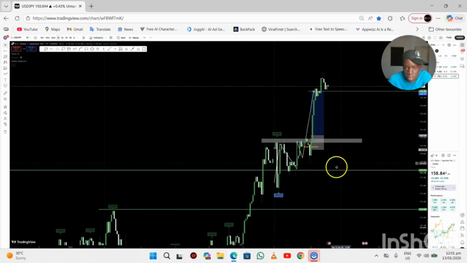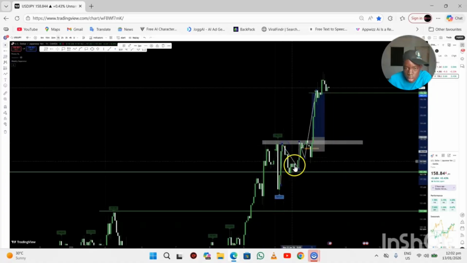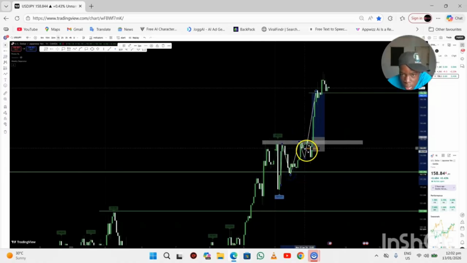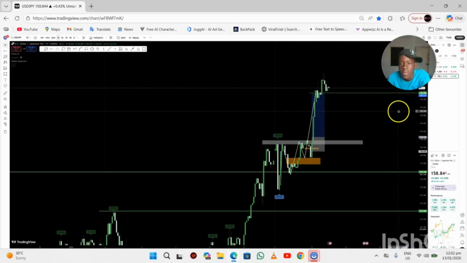As you can see, this is it. So when it retested this high again, it drew back to the support level. So if you look at the support level, it pushed to the upside, then came back to test here. So let me show you where I was expecting price to retest. I knew price had bullish momentum, but I couldn't just enter from here. I waited for price to give me an entry above this resistance level, then I'll enter.